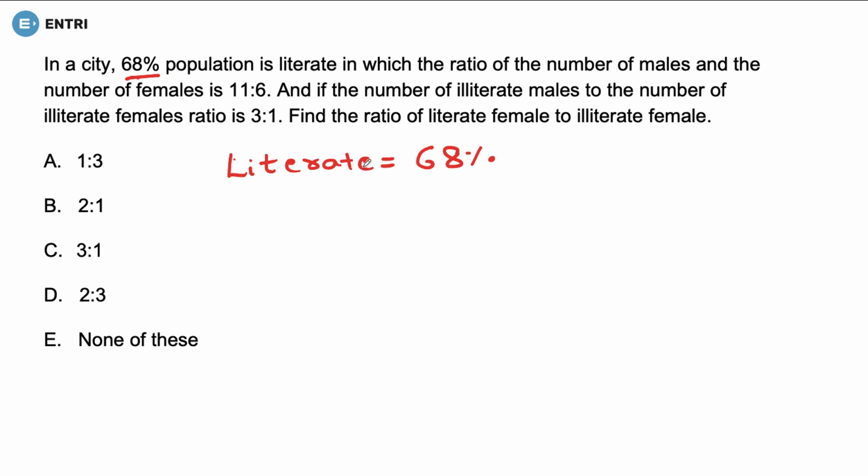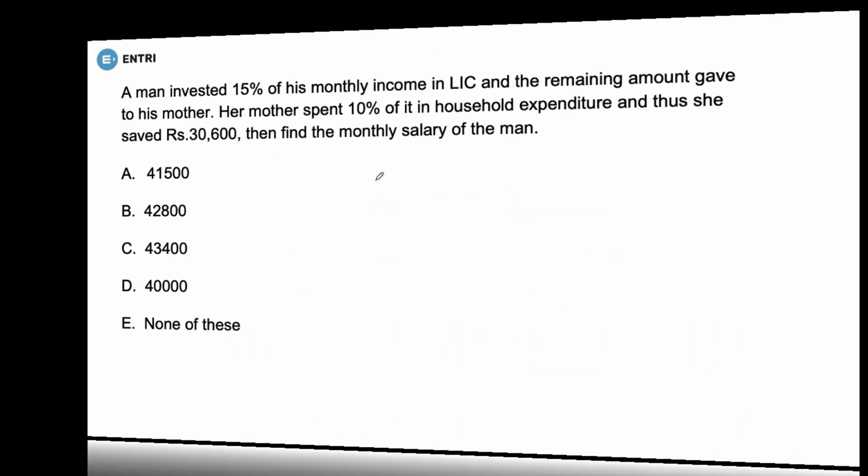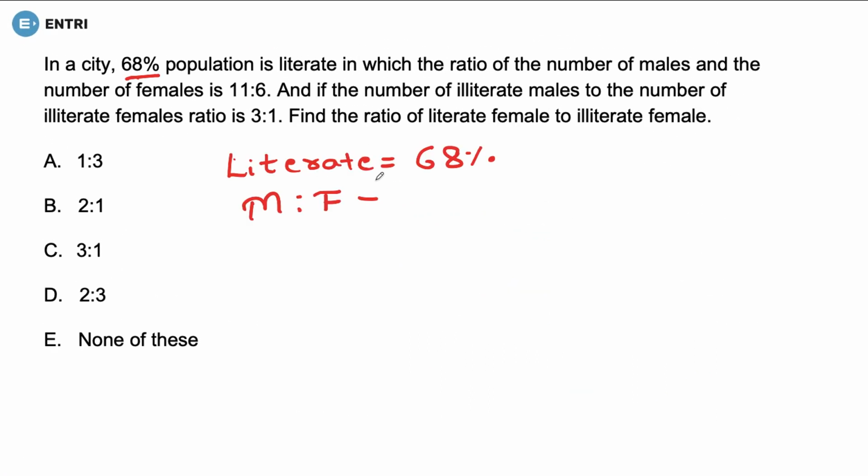Now they have also told that out of these literate people, the males and females ratio is 11:6. So its ratio is 11:6.